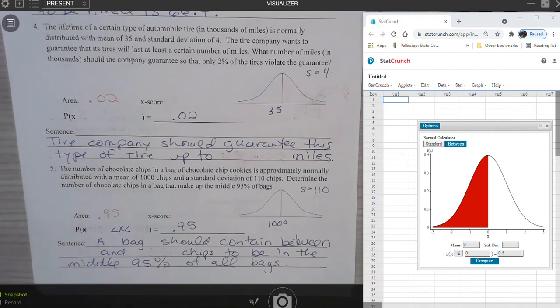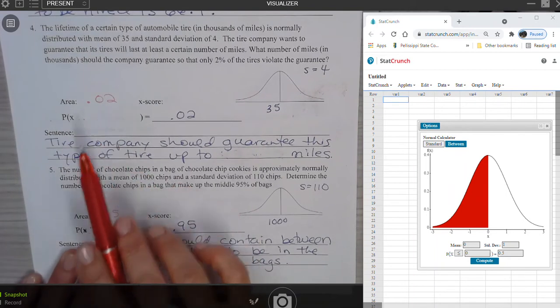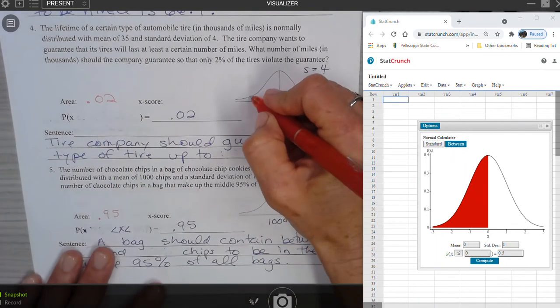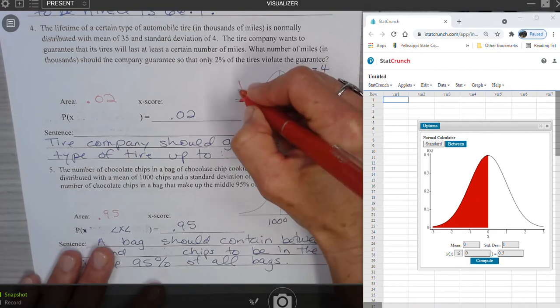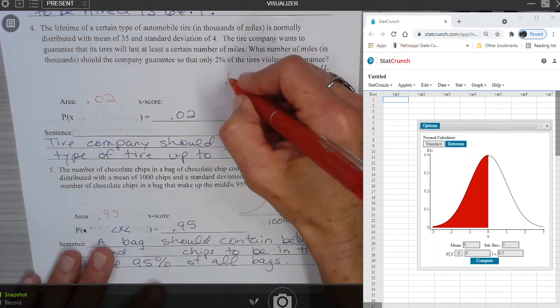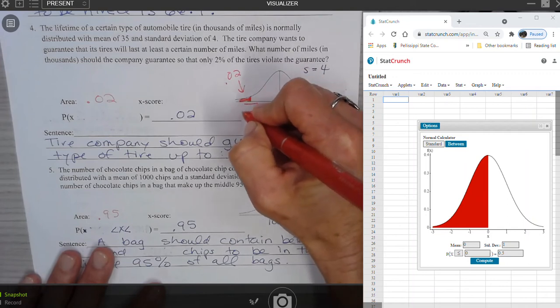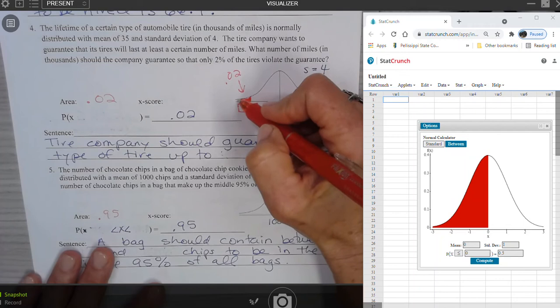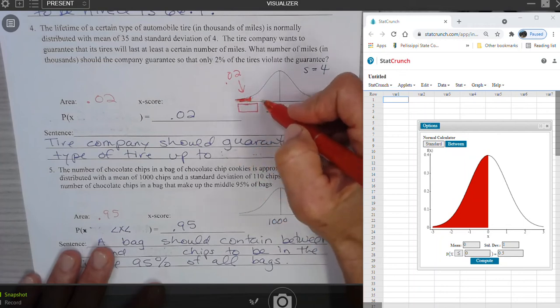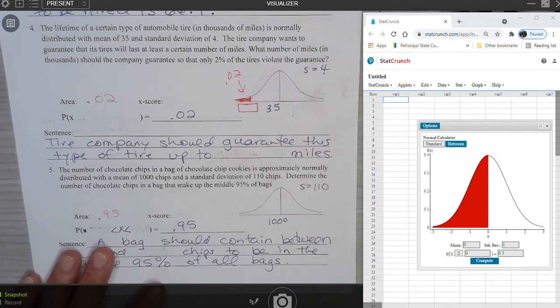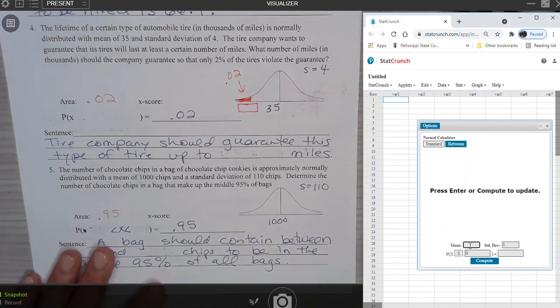So in this problem, we are looking at this area of 2%. So that's going to be this little bitty tail right here that's going to be 2% or 0.02. So we need to know what is this value here in thousands of miles such that only 2% would be below it, and then that would leave 98% above it. So we can go to StatCrunch and put in our mean of 35. It's actually in thousands, so this would represent 35,000 miles with a standard deviation of 4,000 miles.